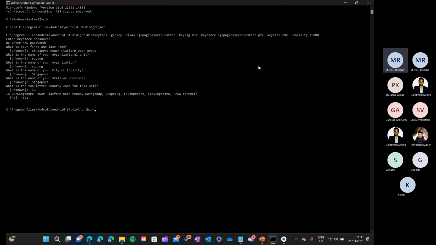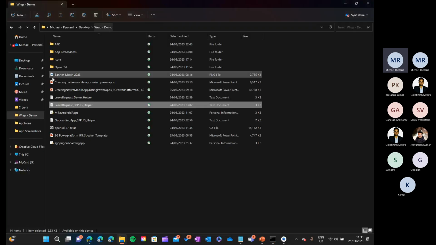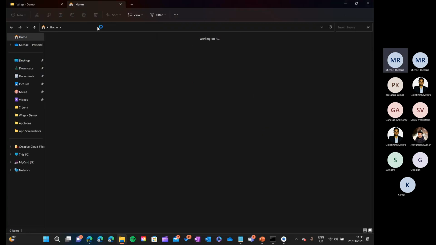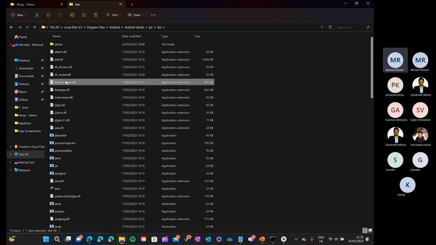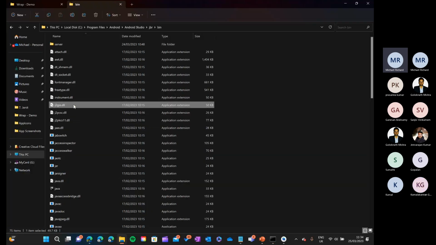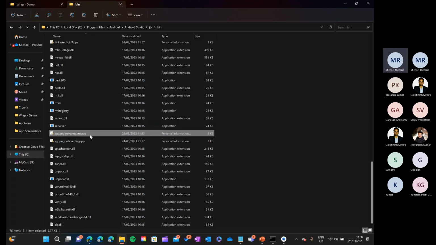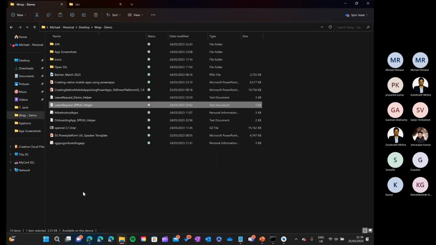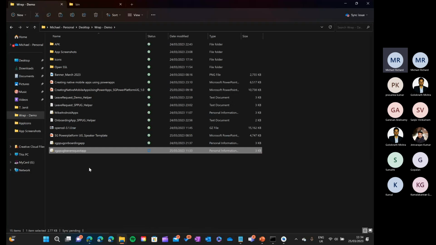Now the certificate gets created behind the scenes in the same folder, this particular path. So we'll copy this, go to our folder explorer and search for this certificate. What is the name of the certificate that we gave? It is SGPPUG leave request app. Let's see. So this is the one. It got created. I'll copy this and move it to my demo folder, because I have some other command prompts using this.